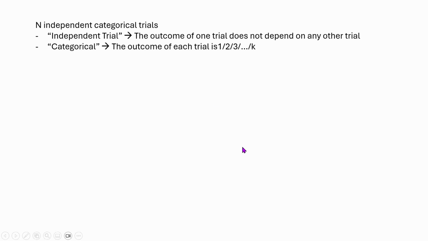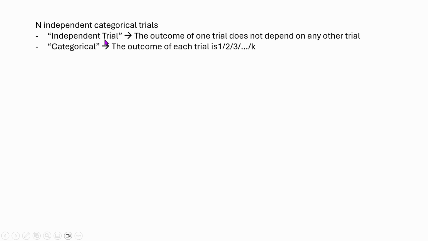Now let's actually look at this with an example. The first thing is that the multinomial distribution is nothing but n independent categorical trials. What do I mean by that? An independent trial means the outcome of one trial does not depend on any other trial. That means whether a particular viewer will like, dislike, or do nothing to the video does not depend on the previous viewer or the viewer coming later on.